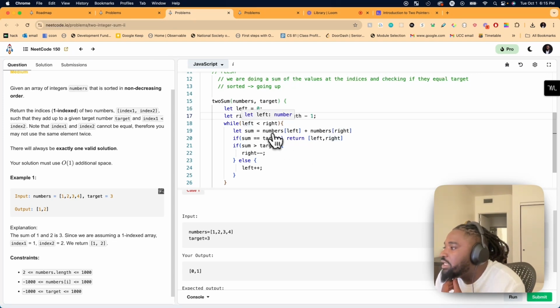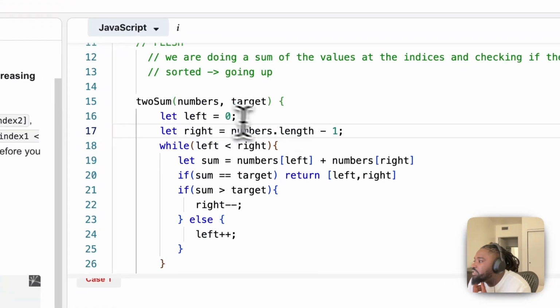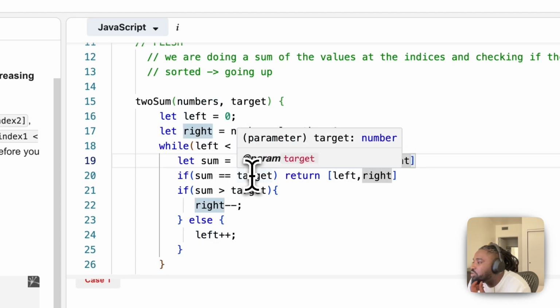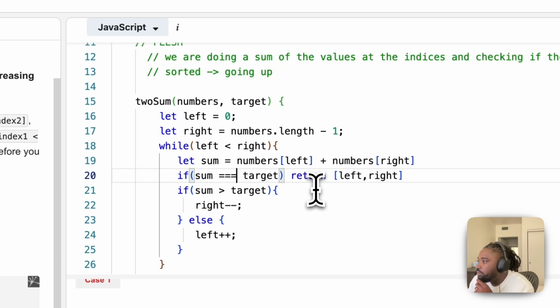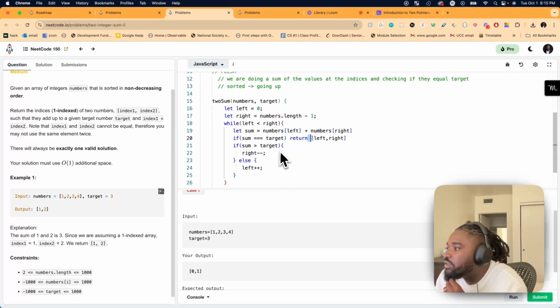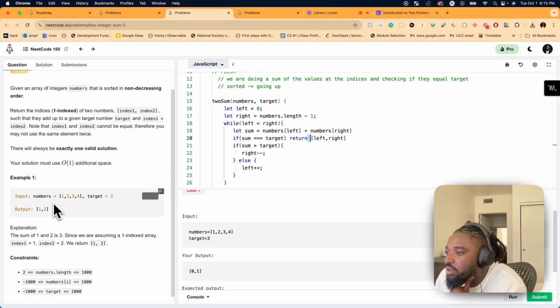So while left is less than right, we start at left and numbers dot length minus 1. Let sum be numbers of left plus numbers of right. If sum is equal to target, then return left and right. Oh, no, they messed this up.